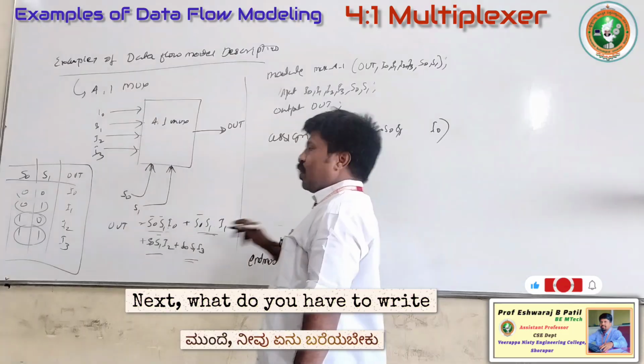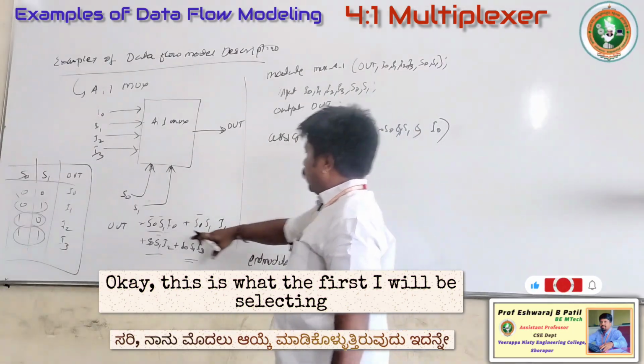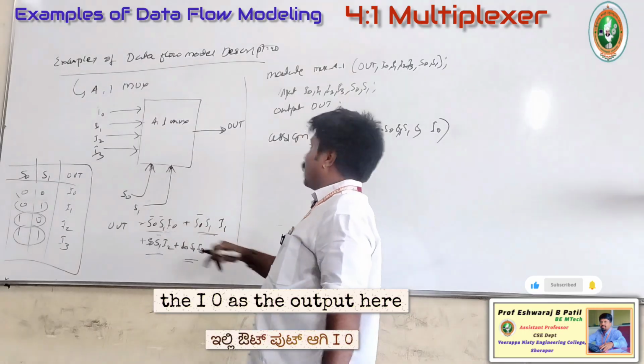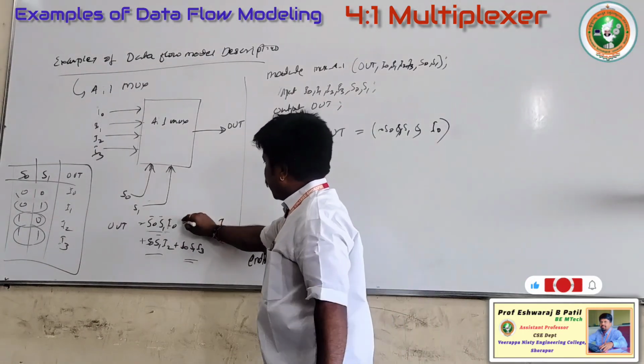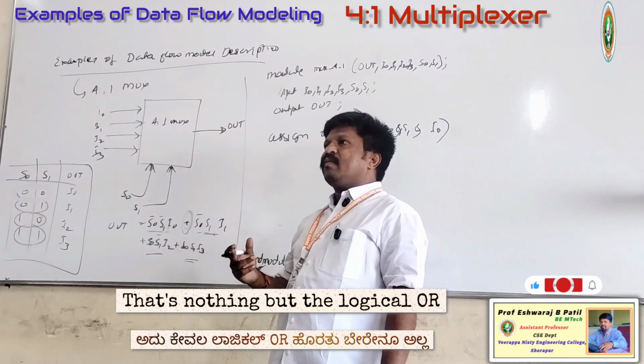Okay? Next, what should come here? S1 should come. S1 with the AND here. Okay, this is the first term. I will be selecting I0 as the output here. Similarly, what is the operator here? Plus operator. That's nothing but the logical OR.